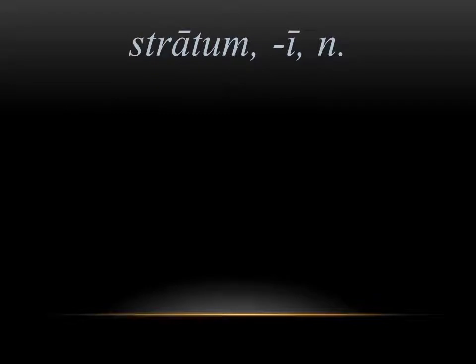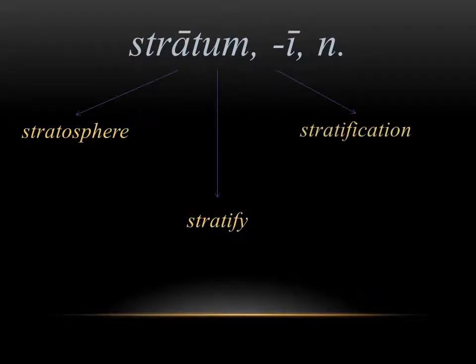Next we have stratum in Latin, which means sheet or covering. And in English we get words like stratosphere, stratify, stratification. They all have to do with a sheet or a layer of something, really. So if you think, for instance, of the stratosphere, it's a layer of Earth's atmosphere, right? Same thing with stratify. It has to do with a layer, or in this case, we're talking about a sheet in our story, but it's all from the same root.